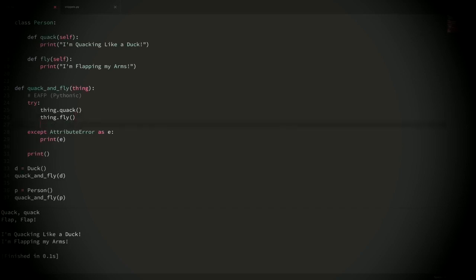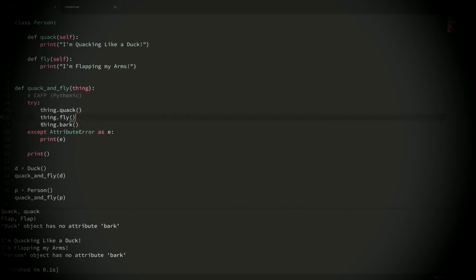Now, what if we add in a method that doesn't exist? So I'll add in a method here that is bark. Now, if I run this, you can see that it came in and it tried to run these first two methods, which worked, but then whenever it ran this one that doesn't exist, it threw this attribute error and printed it out to the screen. So it's saying that the duck object has no attribute bark, and it also said down here that the person object has no attribute bark.